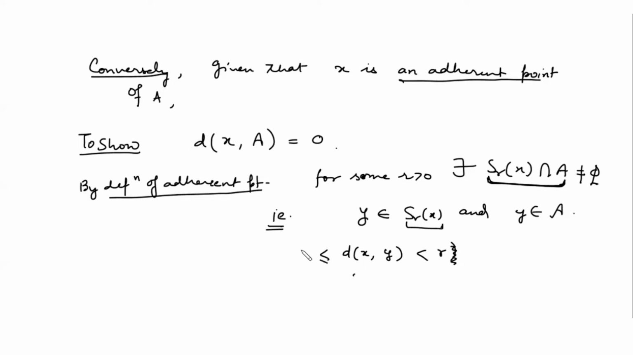Is it clear? We get, for some r very, very small, you can take this r to be very, very small, even then this intersection is non-empty because it is given that x is an adherent point of A. If this intersection is non-empty, it means you have some common point in both these sets. Let it be y. So y is a member of SRX as well as y is a member of A. By definition of SRX, it is a set of all those points such that the distance of xy is less than r. And this y is also a member of A.